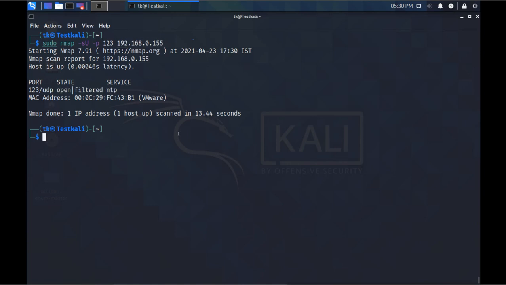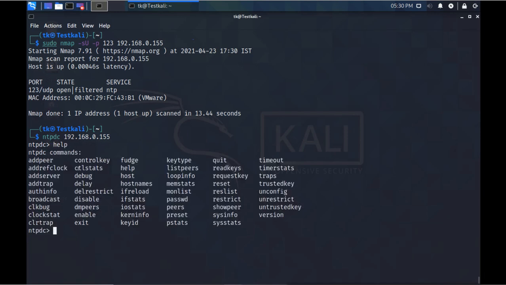So we can use ntpdc with the server IP, and then you can run lots of commands here. If you give help, you can see lots of commands. You can use these commands to get information about that server.